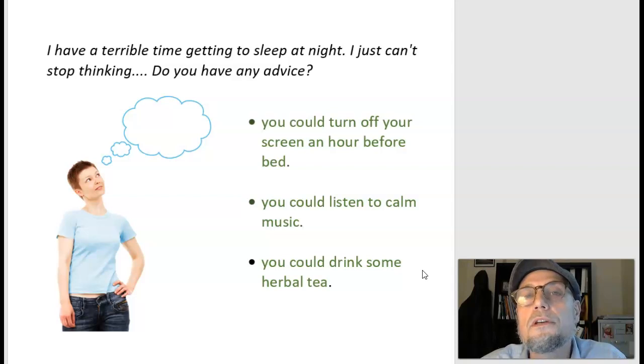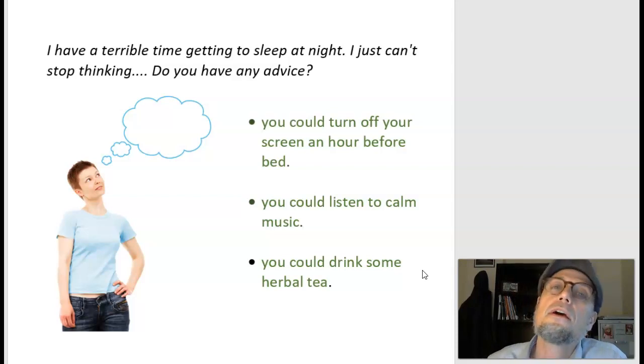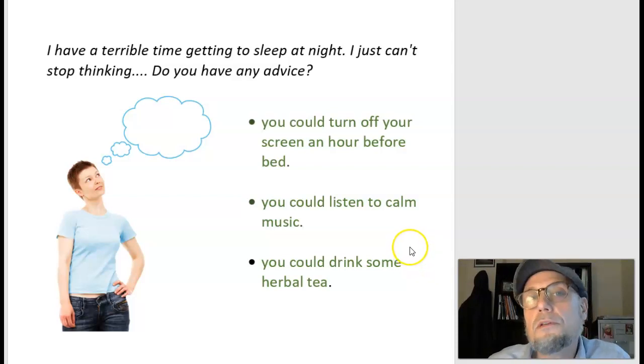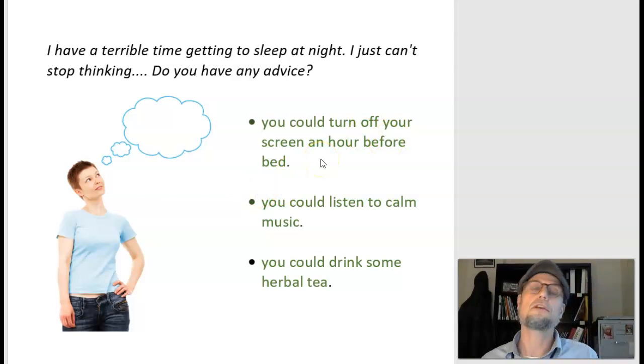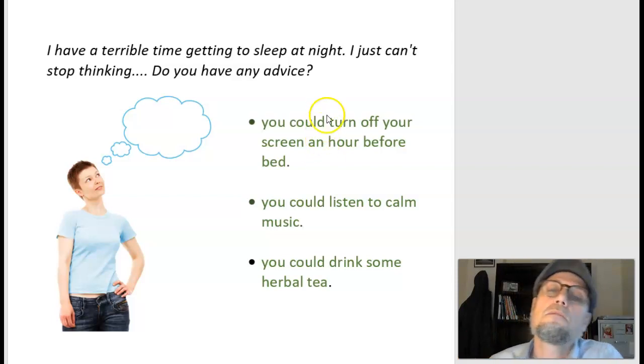When we say must, we are saying you have no choice, do this thing. When we say should, we think it's a good idea, you can do it or not, but we're kind of telling people this is the correct thing to do. When we use could, what we're doing is we're just saying this. You can do this, you can do that, you can do another thing, but here's one suggestion.